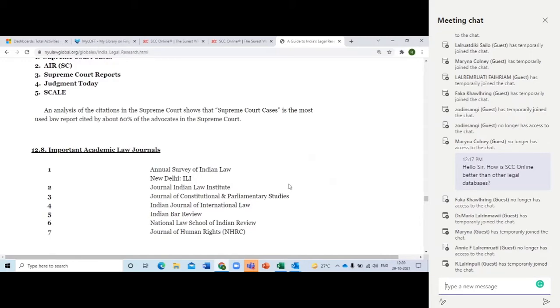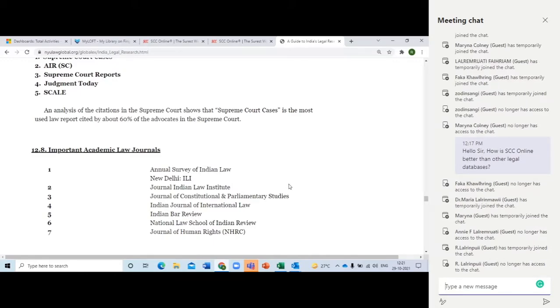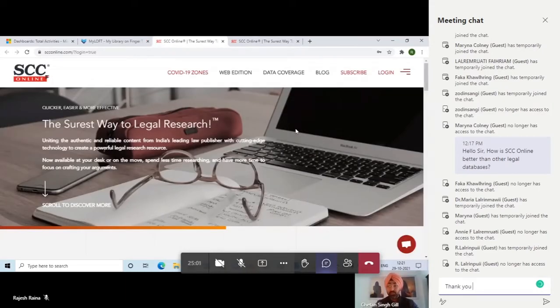So you can understand that if there are 350 law reporters in India, out of which a 60% share is being enjoyed by one publisher, there has to be a reason for that. So I hope, Alvin, that answers your question. So there are no further questions.